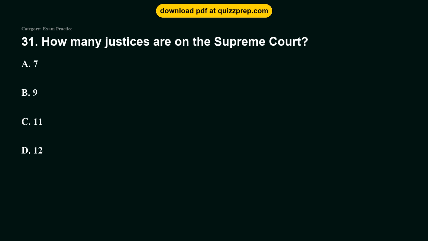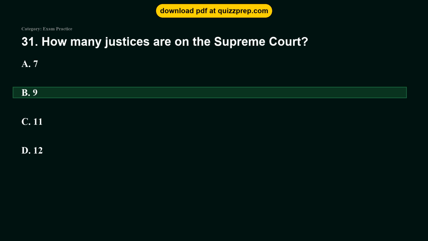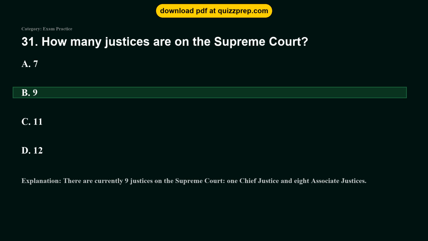Question 31. How many justices are on the Supreme Court? Option A, 7. Option B, 9. Option C, 11. Option D, 12. The correct answer is option B, 9. There are currently 9 justices on the Supreme Court, 1 Chief Justice and 8 Associate Justices.